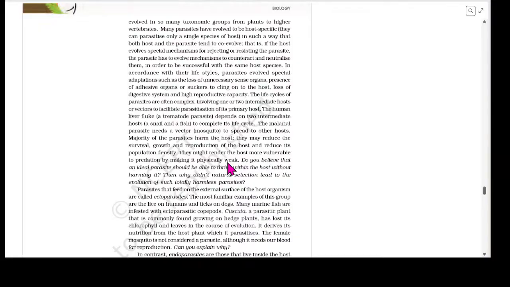Do you believe that an ideal parasite should be able to thrive within the host without harming it? Then why didn't natural selection lead to evolution of such totally harmless parasites?